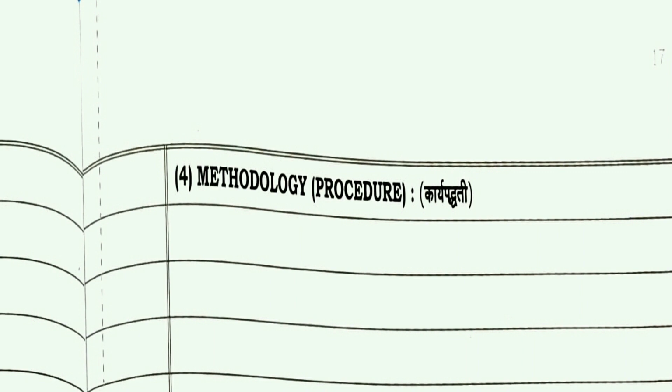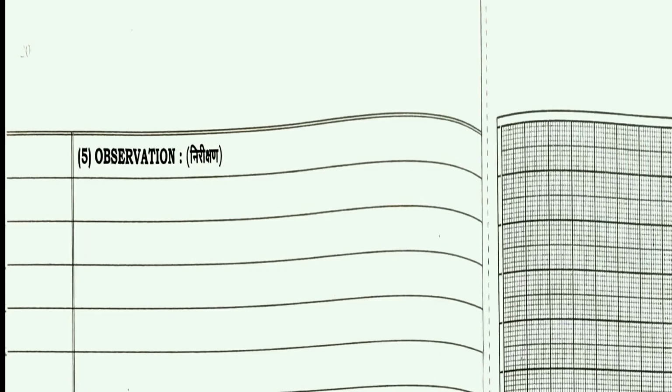Okay. Now the fifth one is observation. In the observation part, the data or the information obtained from the selected topic should be depicted in an observation table, graph or brief points. If the graph or table is relevant to your data, you have to draw it. If the graph or table is not relevant to your particular topic, you can write brief points about it. Okay, and again it should be one page.